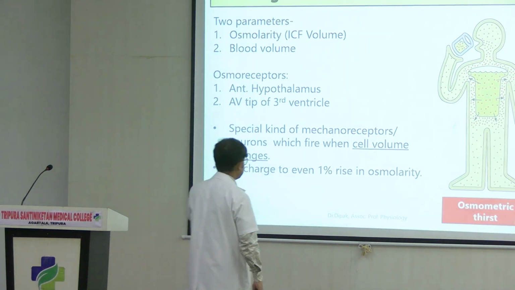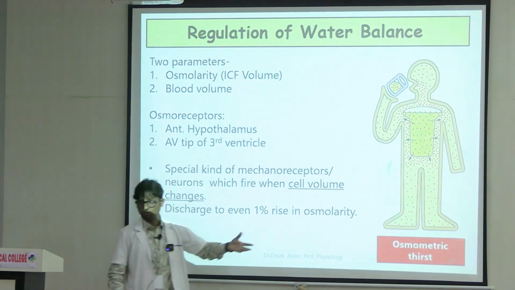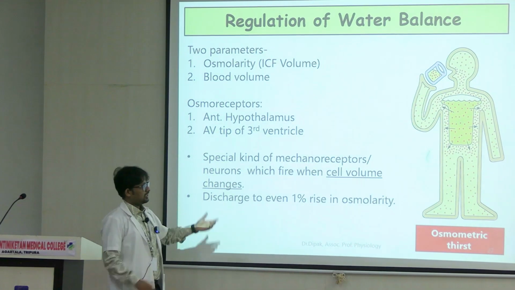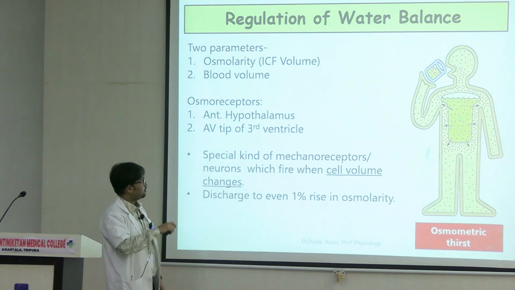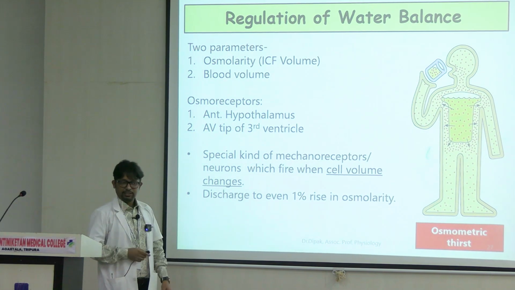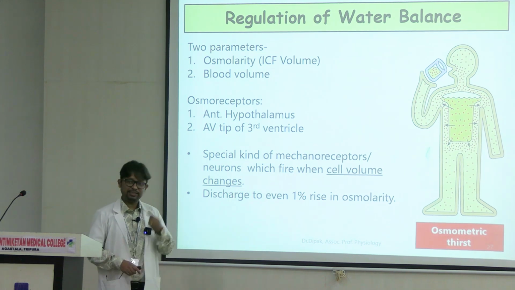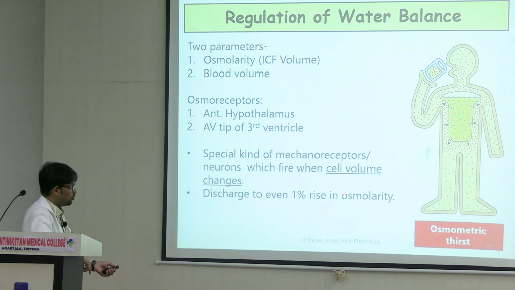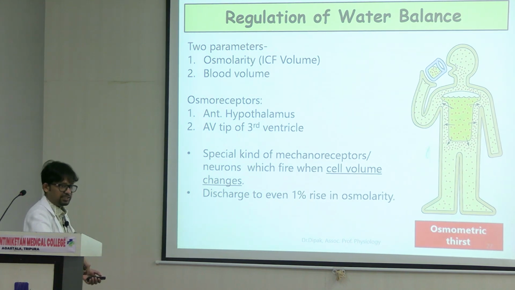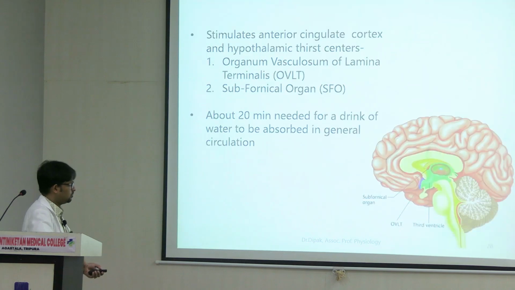So osmoreceptors are kind of mechanoreceptors which respond to this, right? Whenever there is an increase in osmolarity of the body, the osmoreceptors in the hypothalamus and third ventricle shrink in size, right? And this acts as a trigger for the response. Even a 1% rise in osmolarity can be responded to.